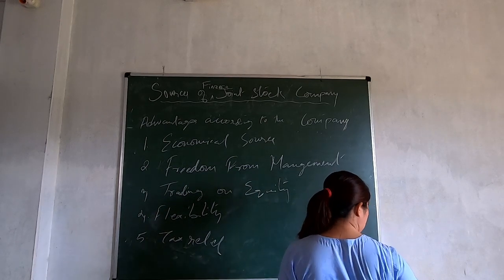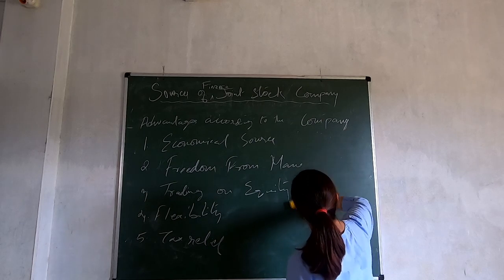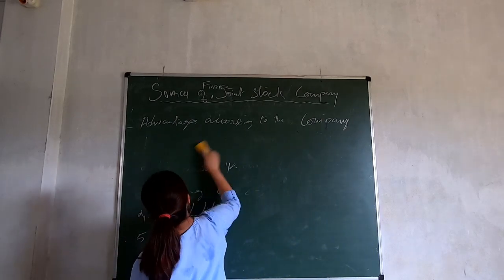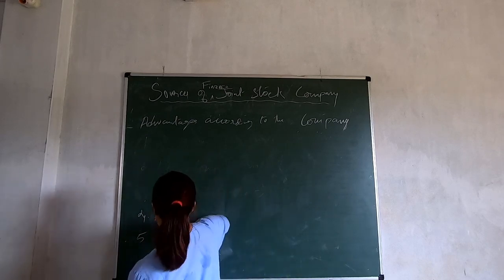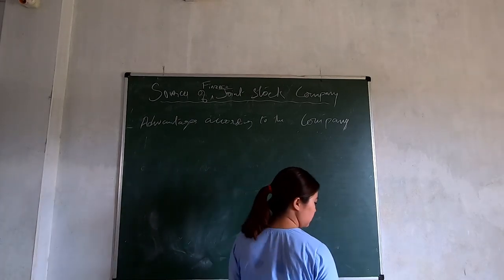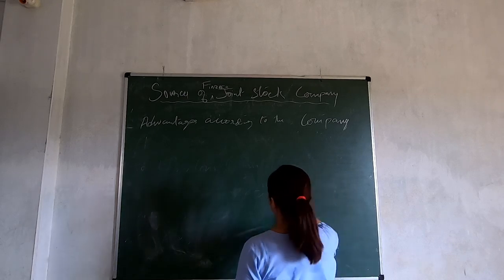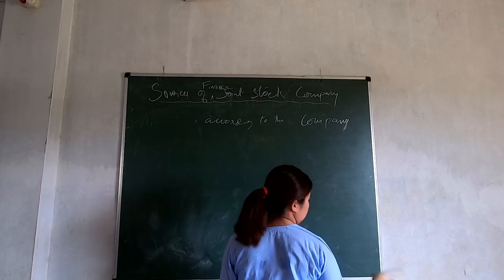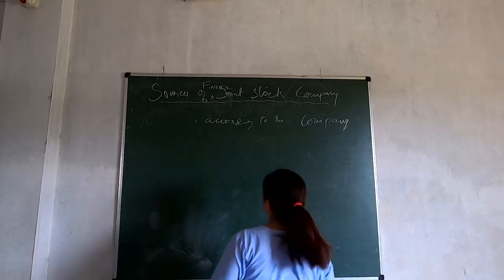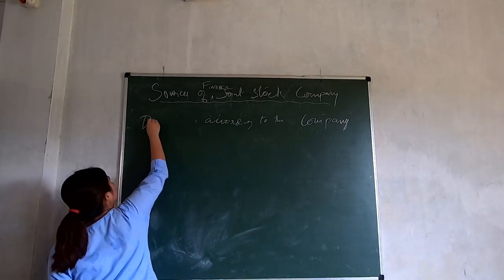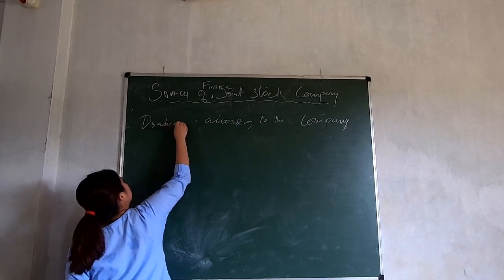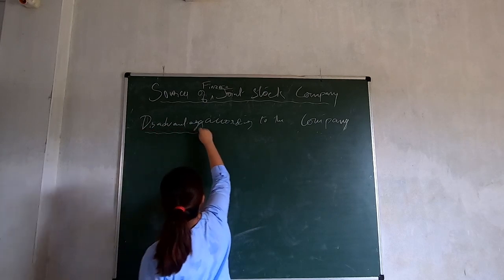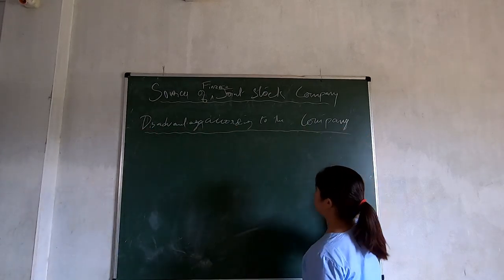Now let's look into the disadvantages. Everything has some advantages and disadvantages.